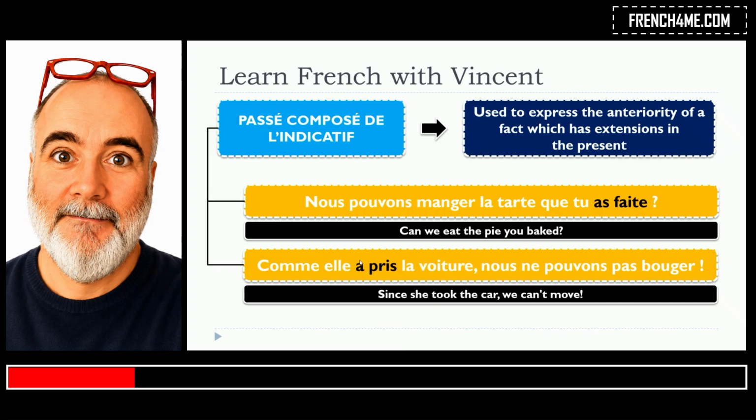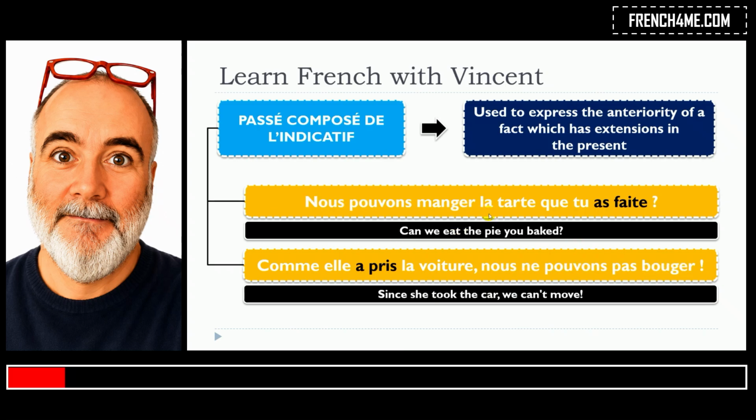So this is the anteriority. And now the present. Nous ne pouvons pas bouger. So the extension in the present. The verb is pouvoir. Present. Nous pouvons. Nous ne pouvons pas bouger. So the impact of the fact of the passé composé form is in the present here.